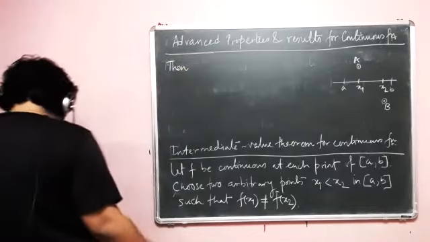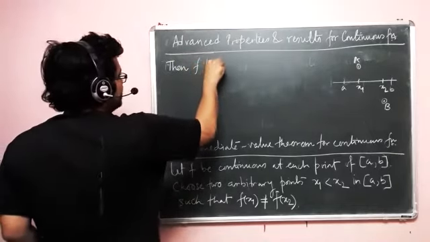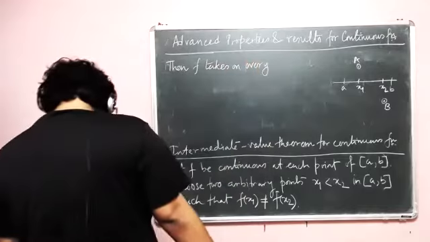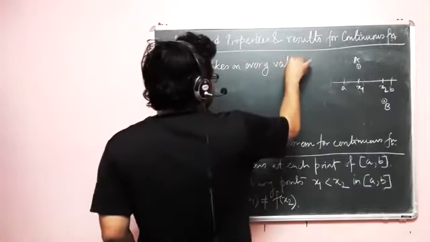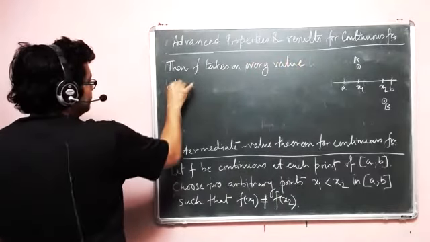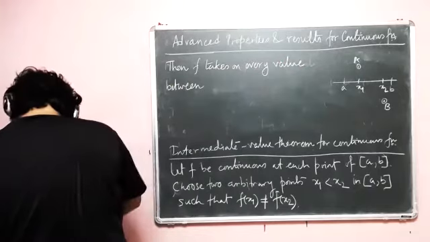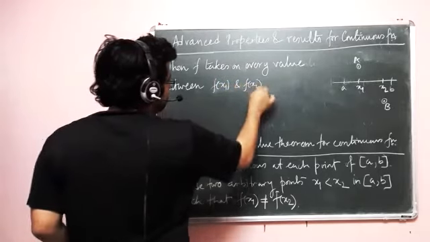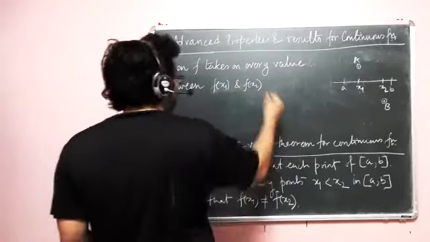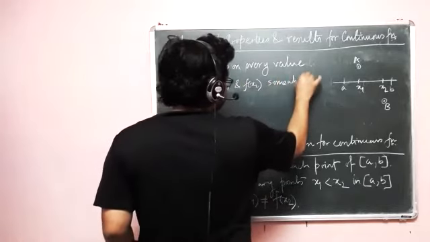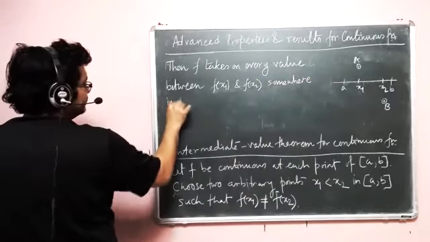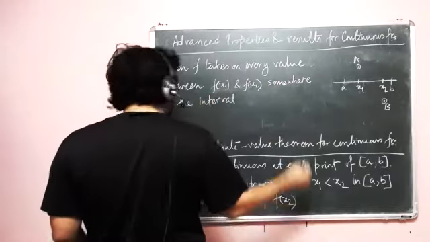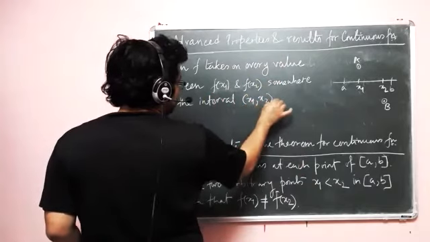Then f takes on every value between f of x1 and f of x2 somewhere in the open interval (x1, x2).